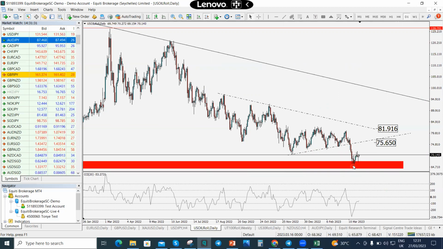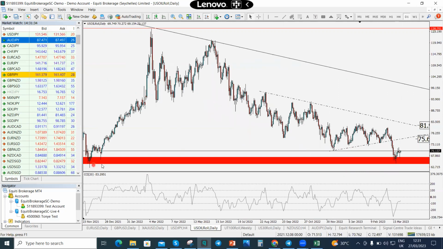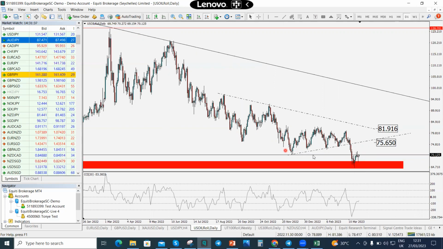Then we had a break, and then it came back to take solace somewhere around $64 per barrel, where we have the strong support level. So my bias is this, that US oil will rally back up into this trend line, right, around 75.65 or $76 per barrel before it's going to come back into the zone around $64 per barrel, right? So we might most likely want to look out for opportunities for a buy up onto these $75 per barrel, and then we find another opportunity to take it down to $64 to $62 per barrel. All right, that's my take on that.